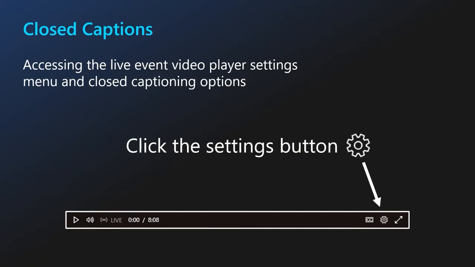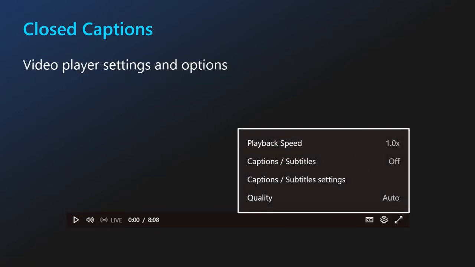On the right-hand side along the bottom, there is that little CC icon in the little rectangle, and right next to that there is a gear or cog icon that you can open to access some settings. So inside of that settings wheel, you can access things like the playback speed. I know I have a tendency sometimes to talk quickly, but during these trainings, I definitely try to pace myself. However, if you would like to slow me down, you can certainly do that. Or if you had to back the training up and you'd like to pick up the speed to catch up to where we're at, you're more than welcome to do so there as well.